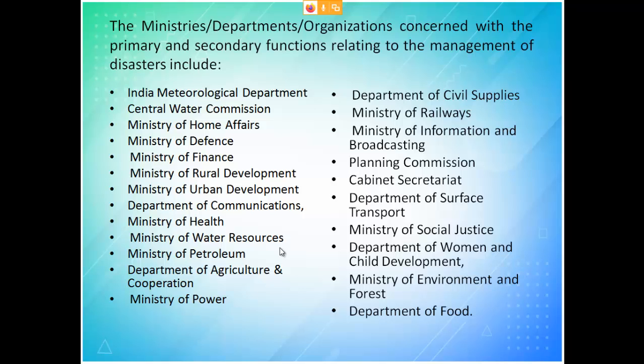Then Ministry of Petrochemical is for any chemical borne diseases. Okay, if there is any chemical borne disease or disaster, this fellow will come into picture. Then Department of Agriculture, I have already told, only they will tell about drought. Then Ministry of Power, this is because when there is some disaster, the first thing we will get is a power cut. Then Department of Civil Service is for your all ration shop items.